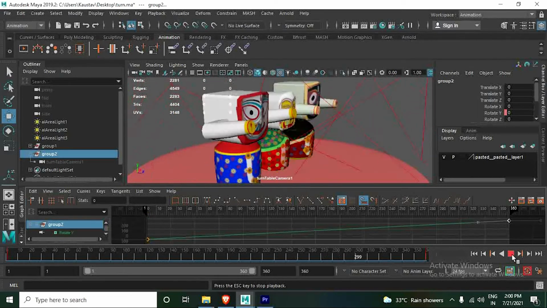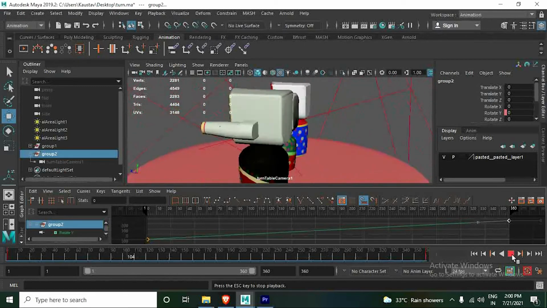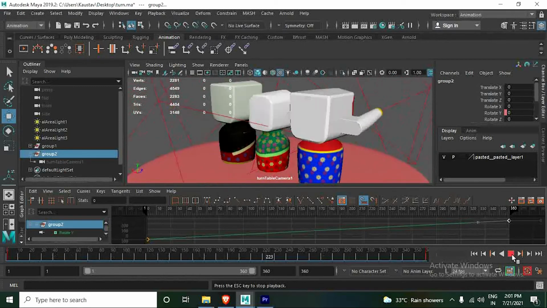Better. So this is the way to create a turntable for your character.